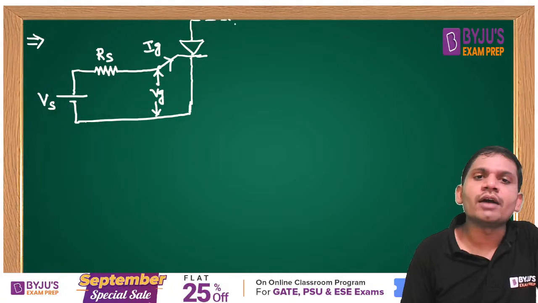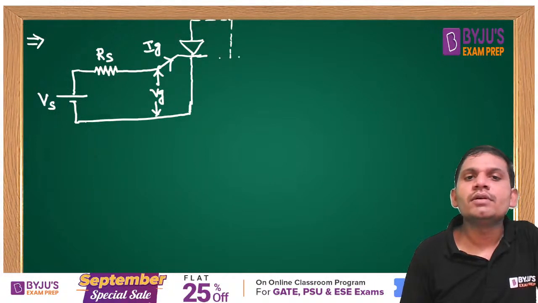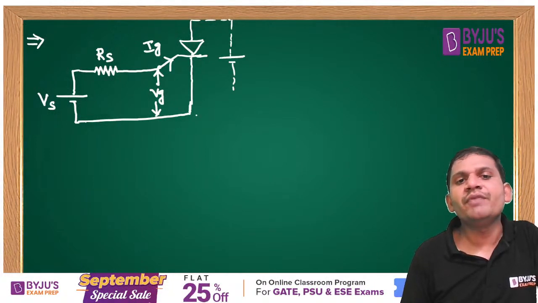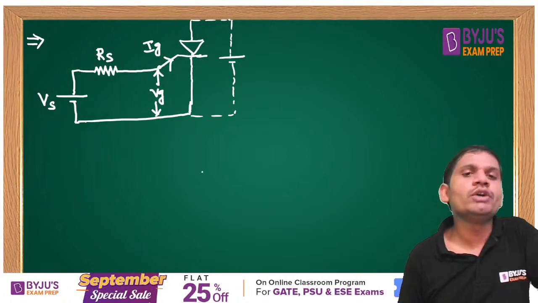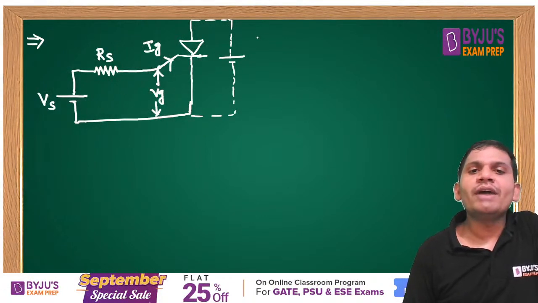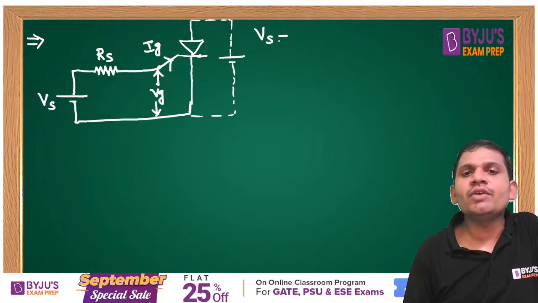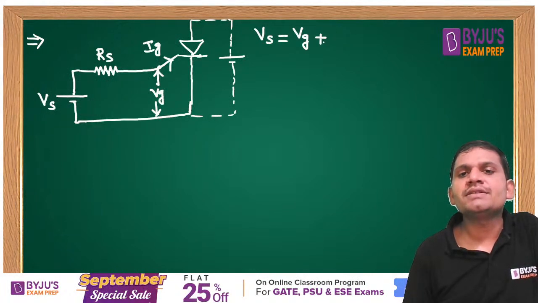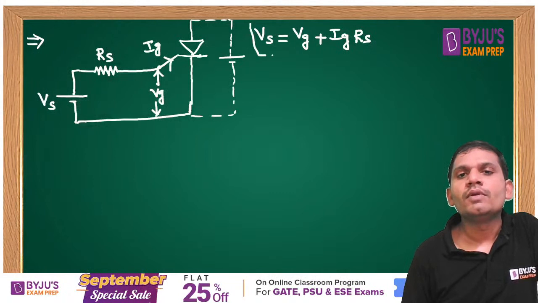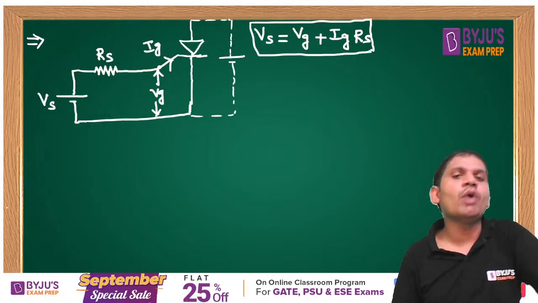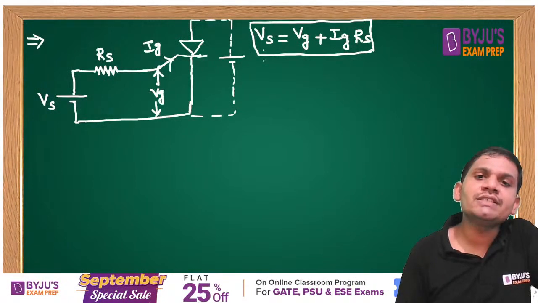Okay, this is the SCR, supplied with forward blocking voltage. Now in this case, what is the relation, students? Vs equals Vg plus Ig into Rs. This Vs is the gate source voltage.